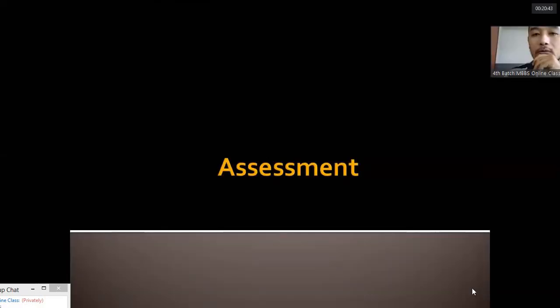Okay, Soumya Sharma, what about the organ of Corti, its role in balance? The organ of Corti has no role in balance. Okay, the organ of Corti has only a role in hearing.